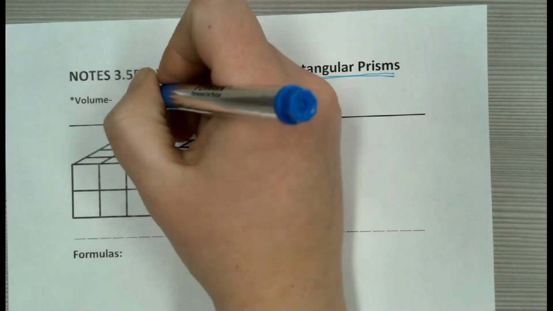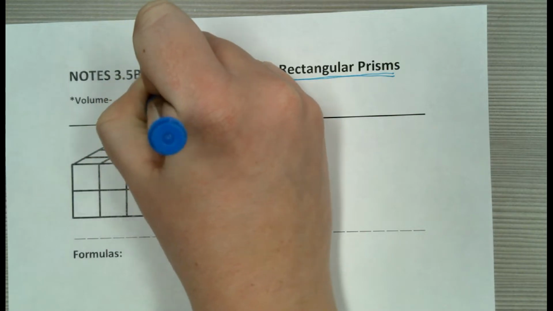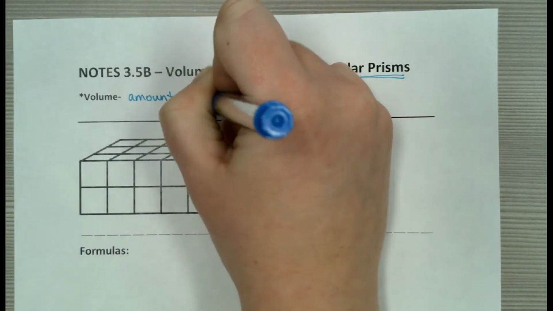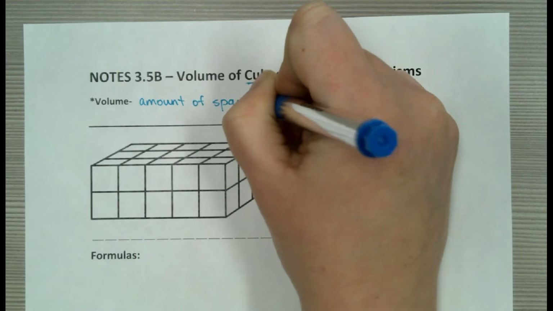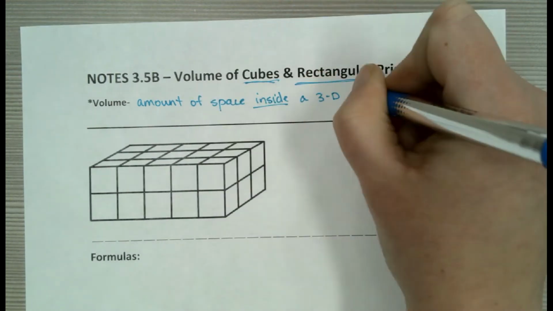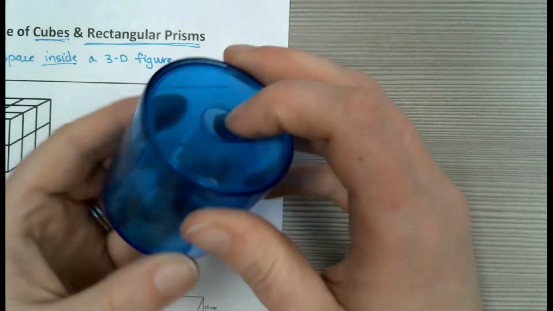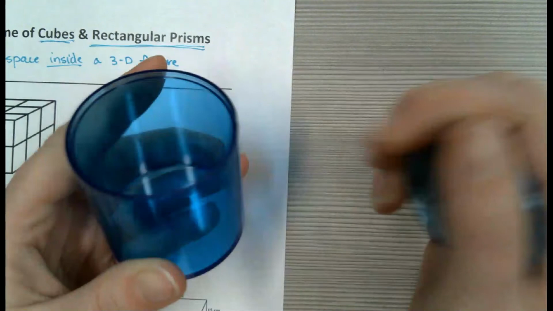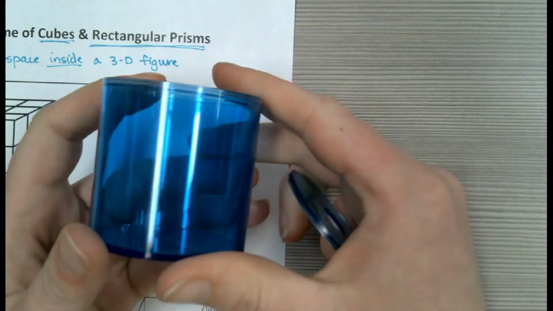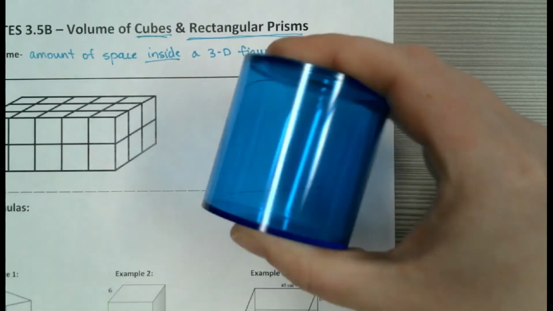Okay, so let's say this is the amount of space inside a three-dimensional figure. Okay, so yesterday we started talking about all those different three-dimensional figures. For example, yesterday we looked at cylinders. So imagine if you were to open this up, pour some water in here, close it up, however much water you could fit inside this, that would be its volume.